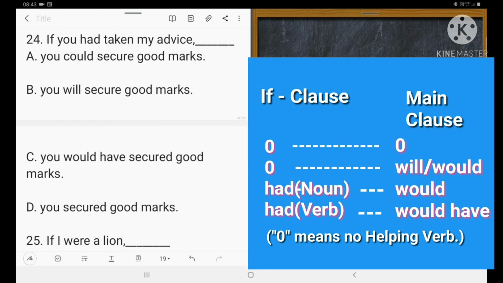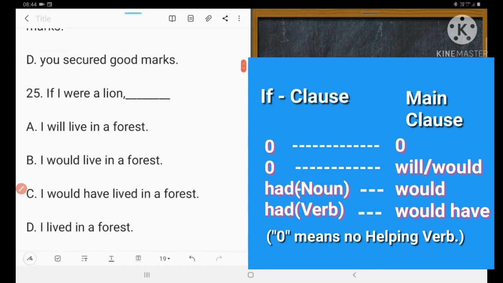Here we mark that had is followed by a verb, right? So we should use would have in the main clause. So let's see: here Billy is used wrong, here would have is used: you would have secured a good mark. You secured, D, is wrong. So the right answer is C. Which one? 24. Yes, 24 C. Right? Because would have is used.